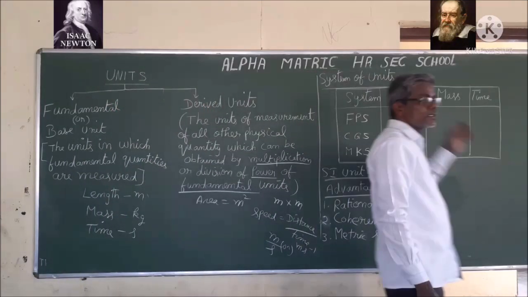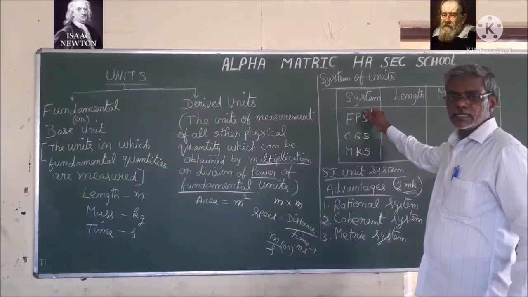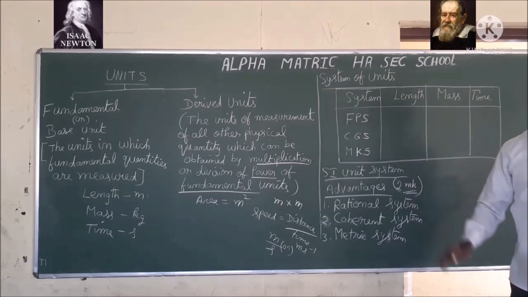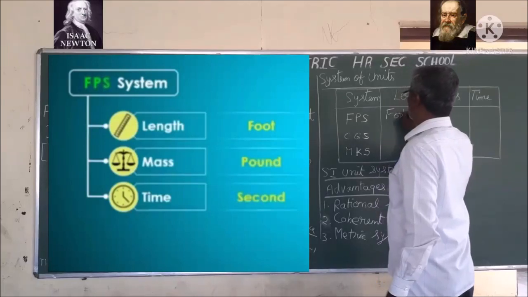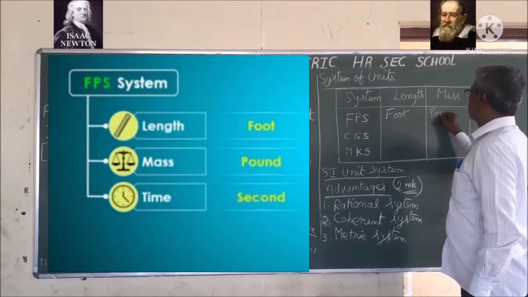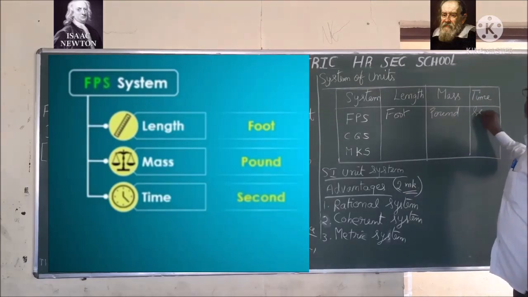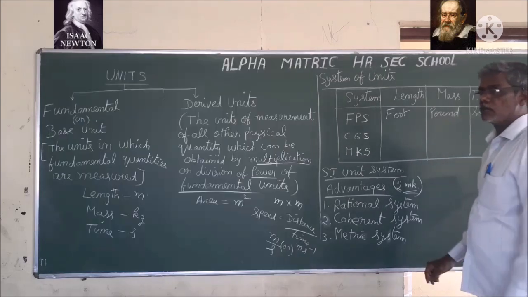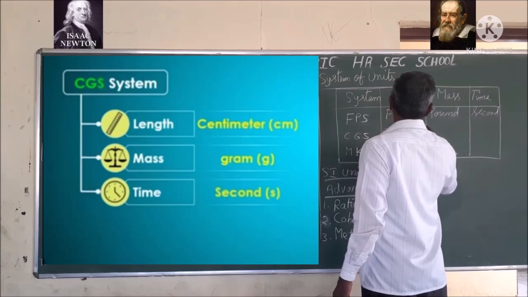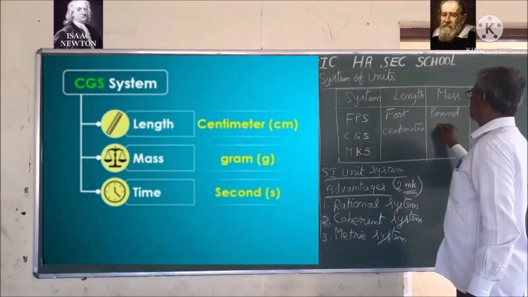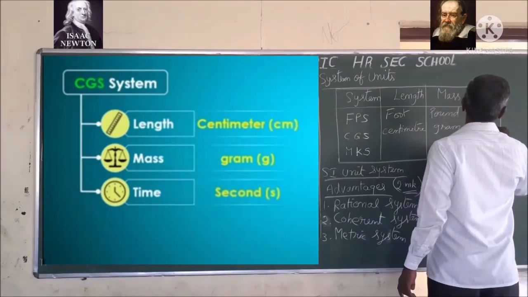Next, we are going for system of units. There are three systems of units: FPS, CGS, and MKS. F stands for foot, P stands for pound, S stands for second. Similarly, C stands for centimeter, G stands for gram, and S stands for second.